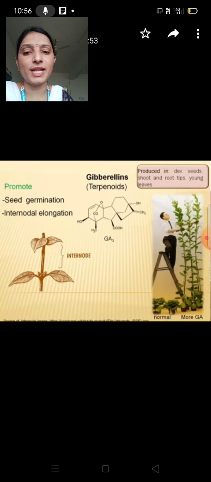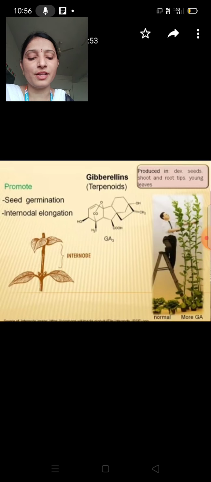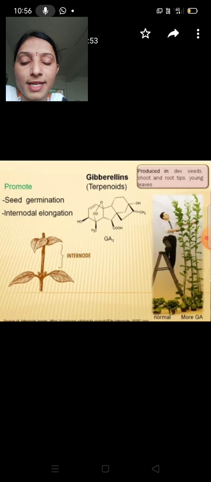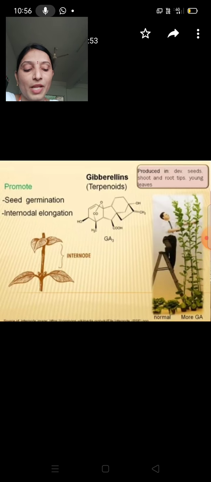They help in mobilization of food stores in the endosperm to the growing embryo. Another function is promoting internodal elongation. See this picture, internode. The internode means the part of the stem between two nodes. Can you identify the tall plant in this picture?